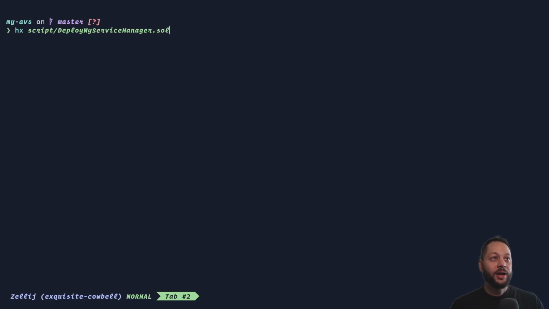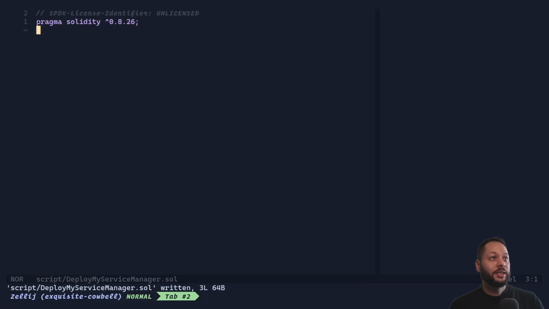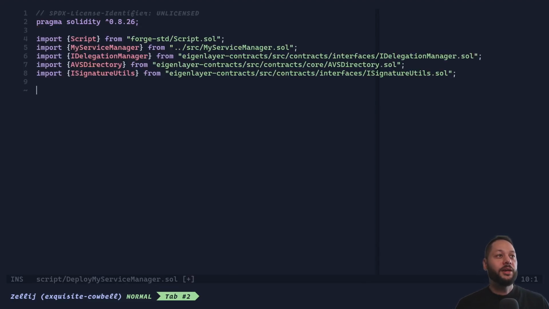So let's open that in our editor. Again, we set the license identifier and the pragma. Next, we want to import a few dependencies. First, we have this script library, which is from the Forge standard library, and it's just useful stuff for working with scripts. We import our service manager, which we just created, the delegation manager, the AVS directory, and the ISignatureUtils, which will be used for signing a message to register to EigenLayer and our AVS.